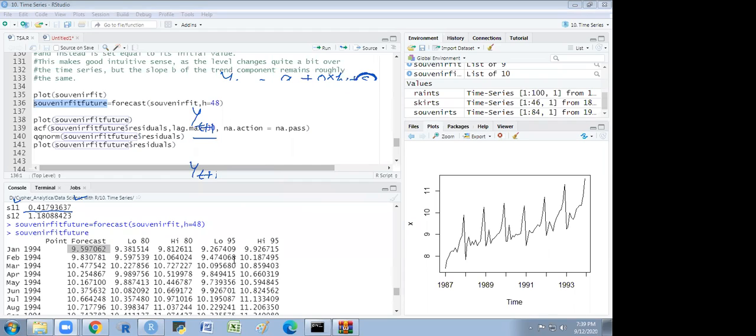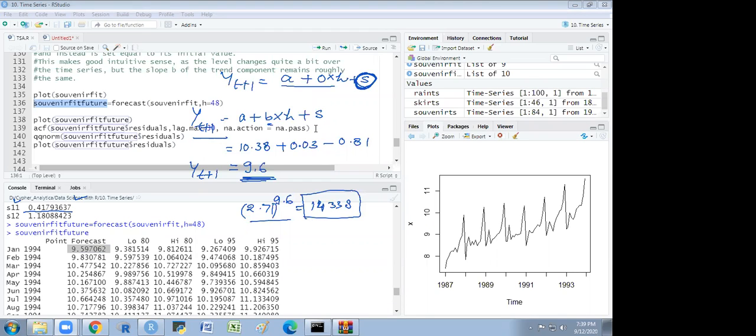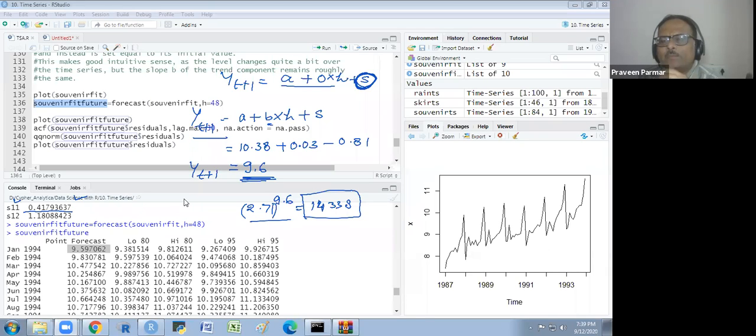Sir, I have a doubt. I am still confused with beta and B. What exactly does B signify? And beta, you already said it's a coefficient updation, an updation parameter.